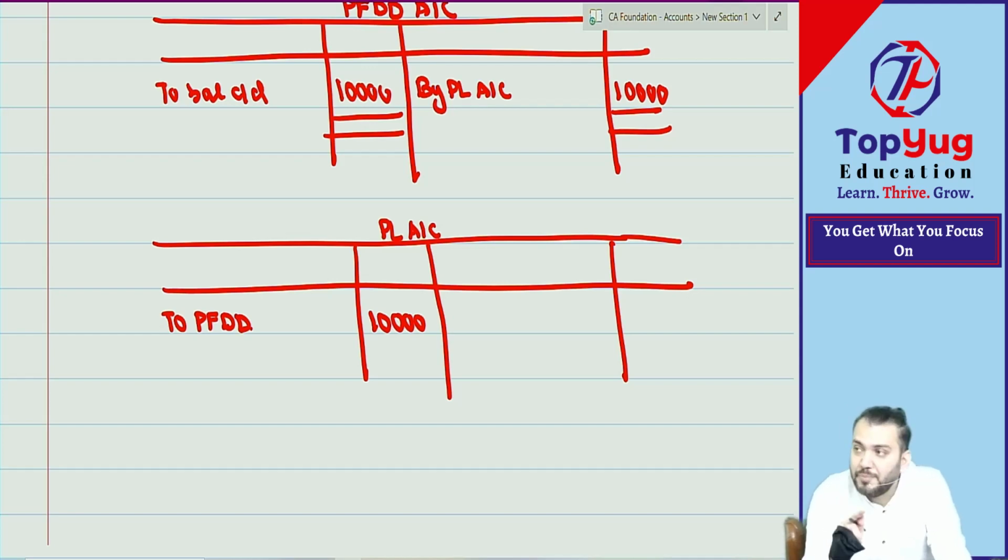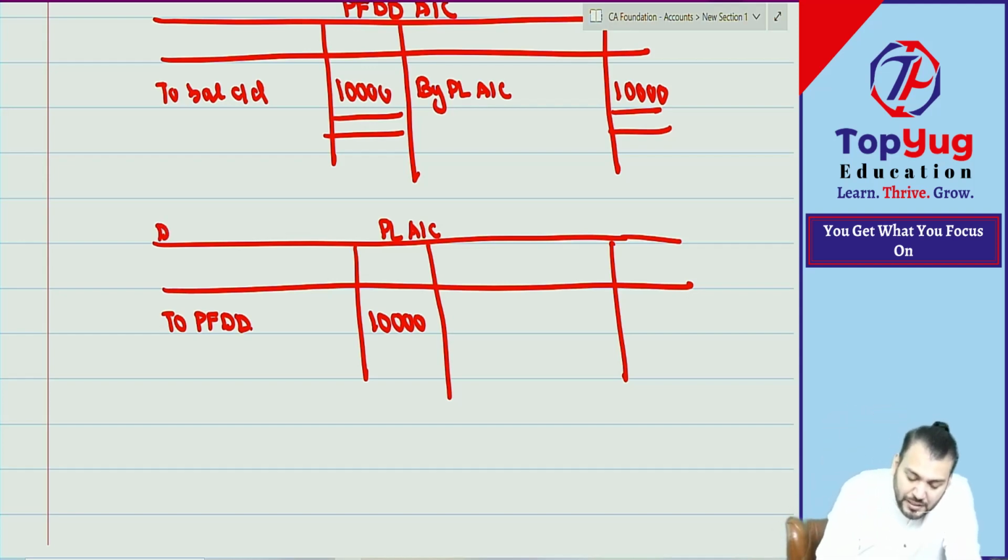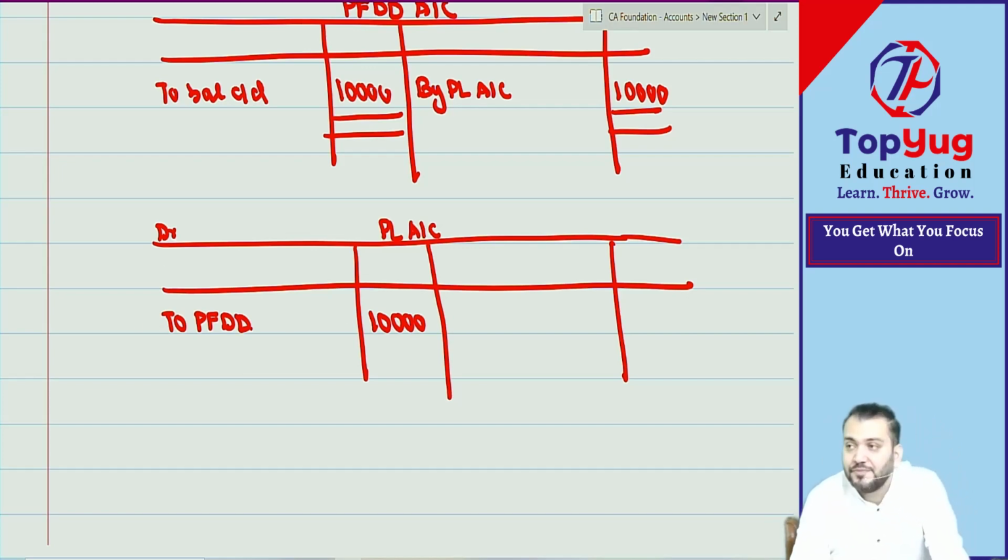Bolo, what is your entry? PL account debit to provision. PL will be debited, na? PL we have debited and we have written to provision for doubtful debt. Correct. Means can I say we have debited, means we have retained this much profit and kept in which account? Provision account. This much profit.